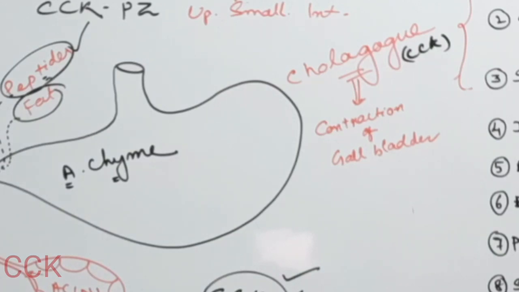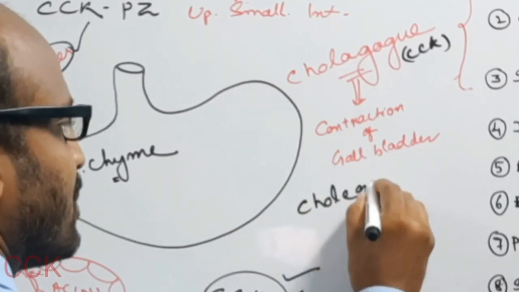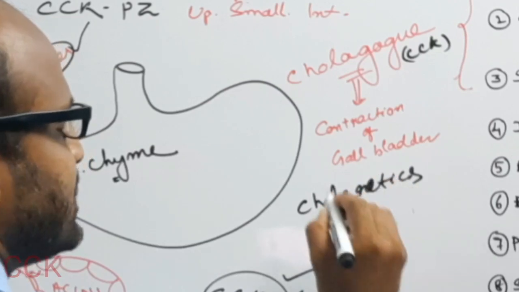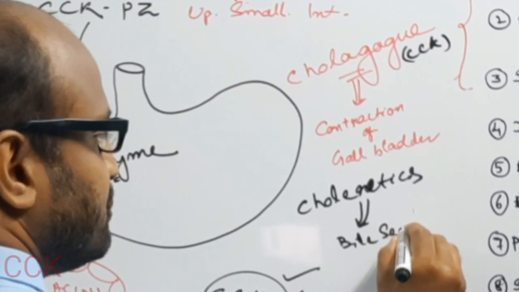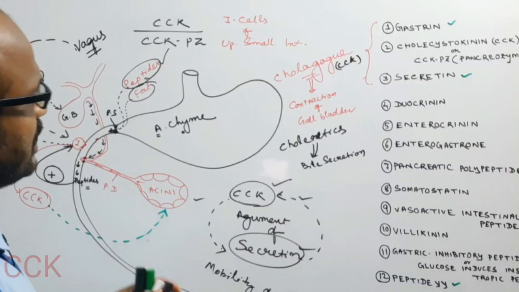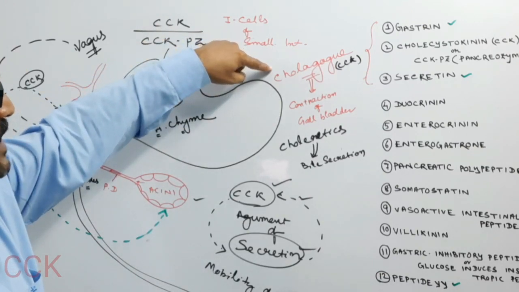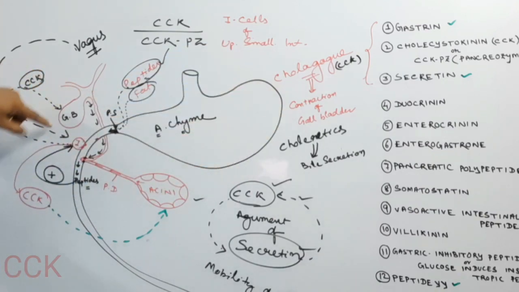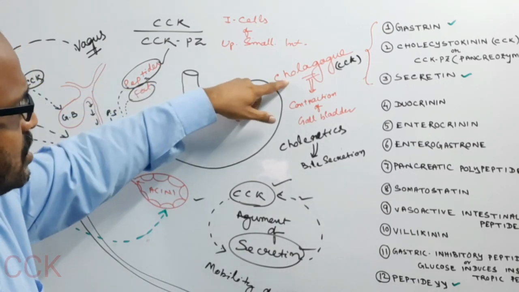And another term is choleretics. Any substance which increases the secretion of bile is known as a choleretic. So these are the two terms you can remember. Cholagogue is any substance which contracts the gallbladder. Here CCK causes the contraction of the gallbladder and the release of more bile into the duodenum. That's why it is known as a cholagogue.